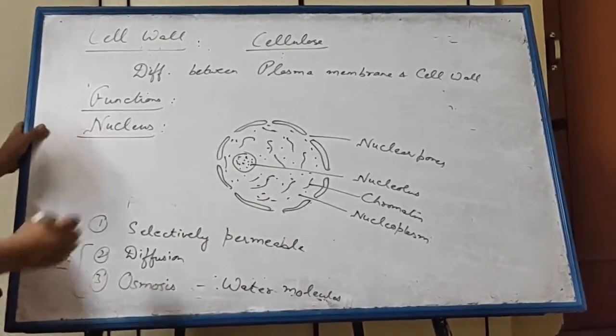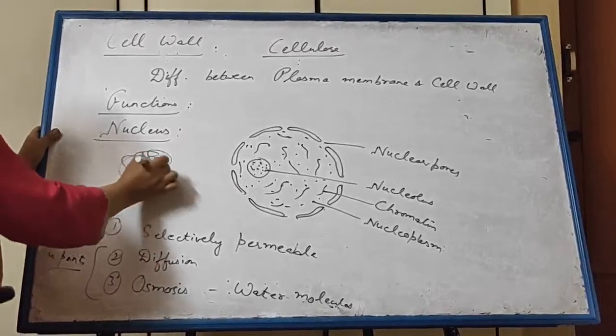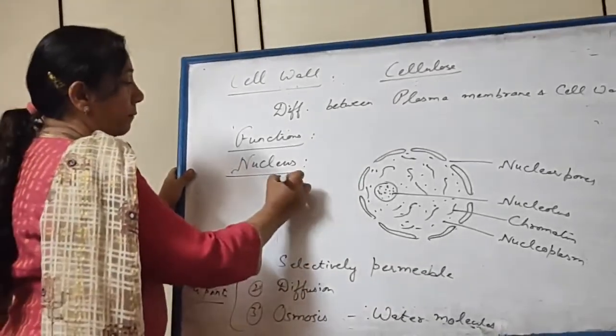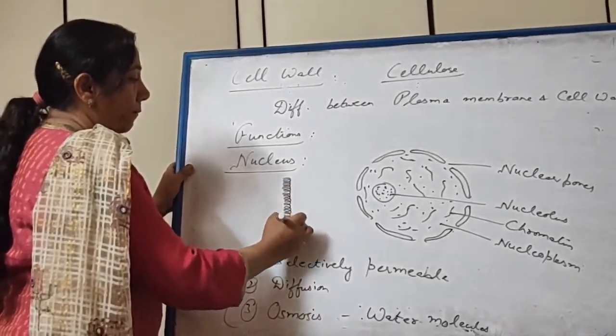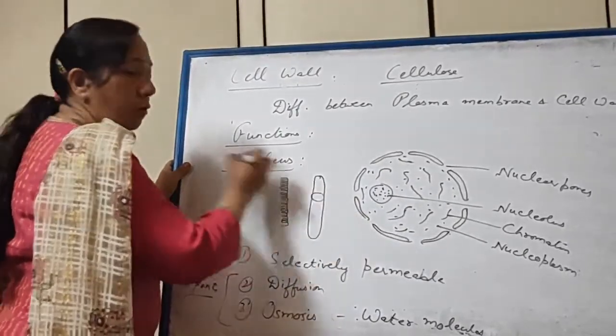So I told you, when this chromatin, which is like an intertwined thread, condenses, it changes into rod-shaped chromosome.